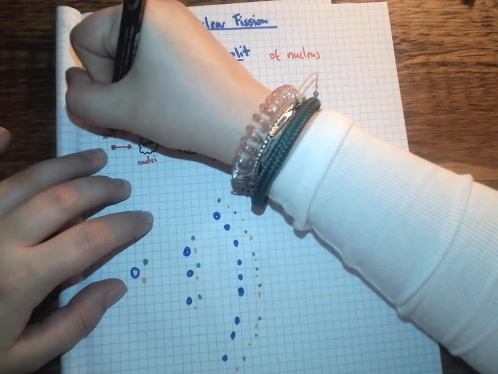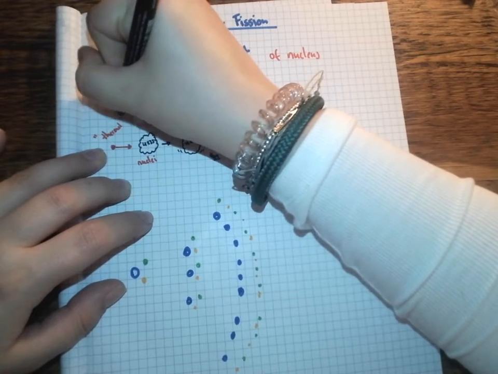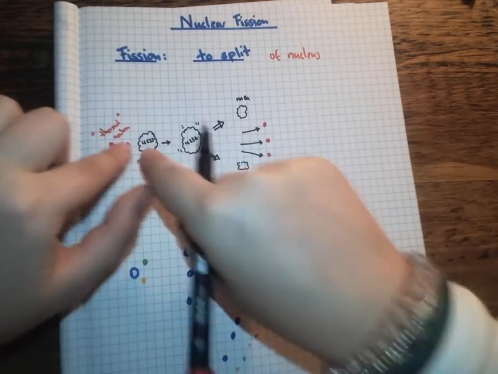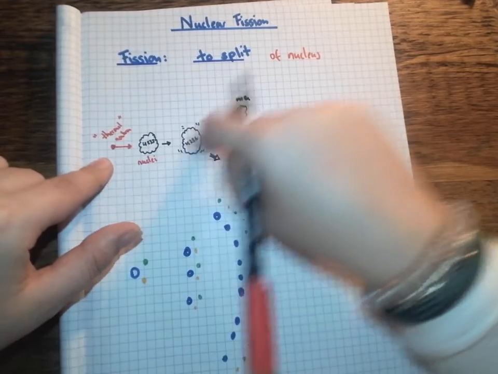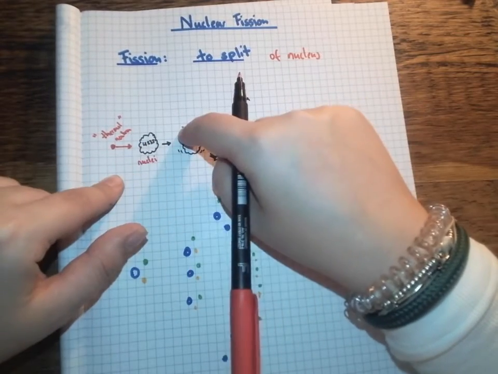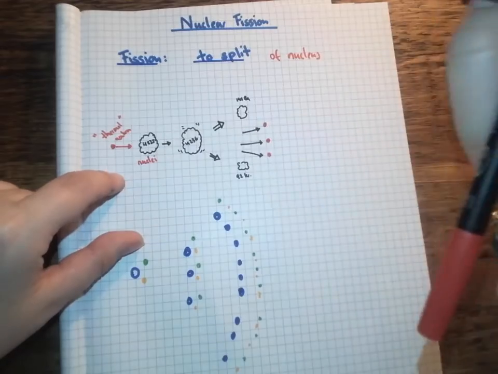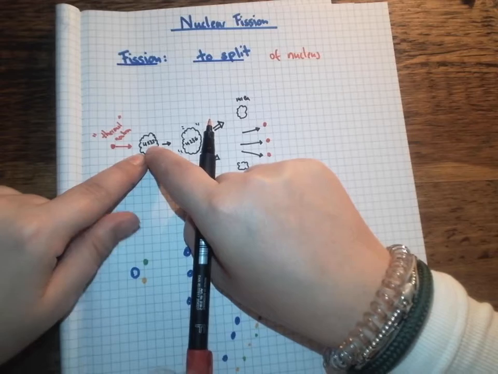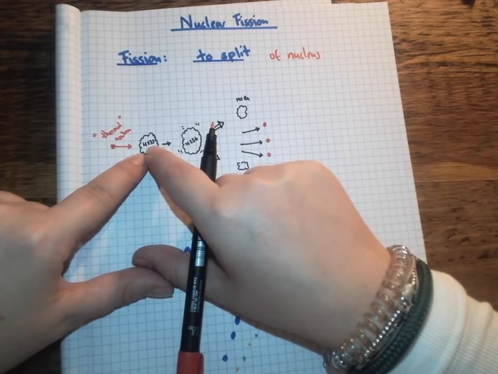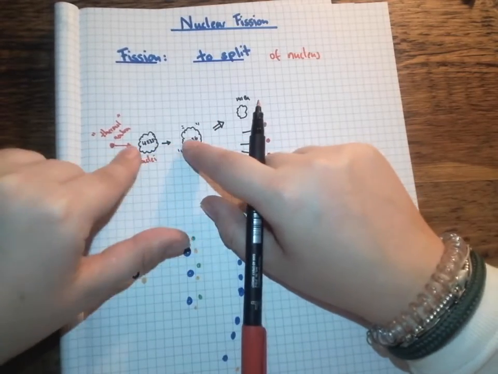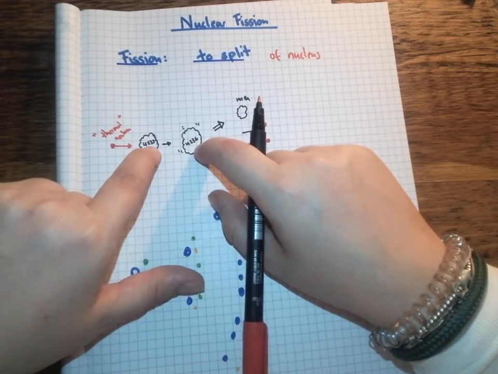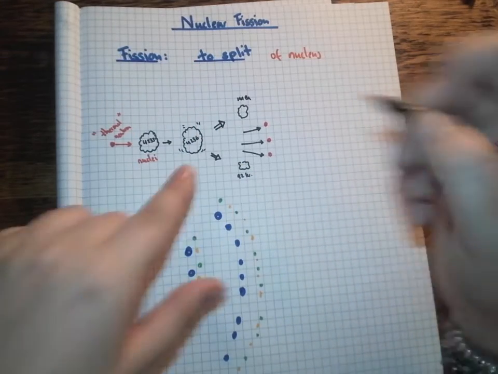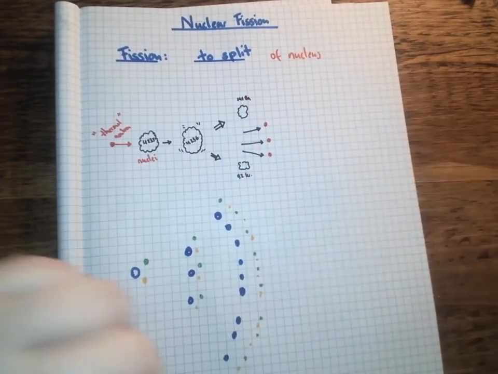We call this neutron a thermal neutron. It's called a thermal neutron because the neutron has to be going at the right speed. It can't be too slow so that it doesn't penetrate, and it also can't be too fast so that it just goes completely straight through. You want it to be absorbed in this nuclei. When the uranium-235 absorbs the neutron, this creates an imbalance. It makes it unstable. Now we've gone from uranium-235 to uranium-236, it's become really imbalanced and it splits into two further nuclei.